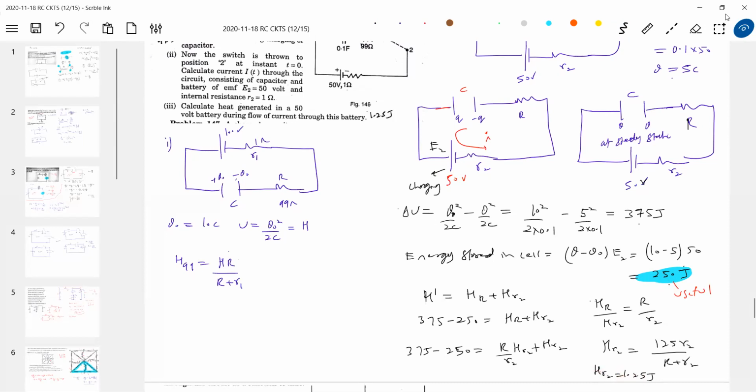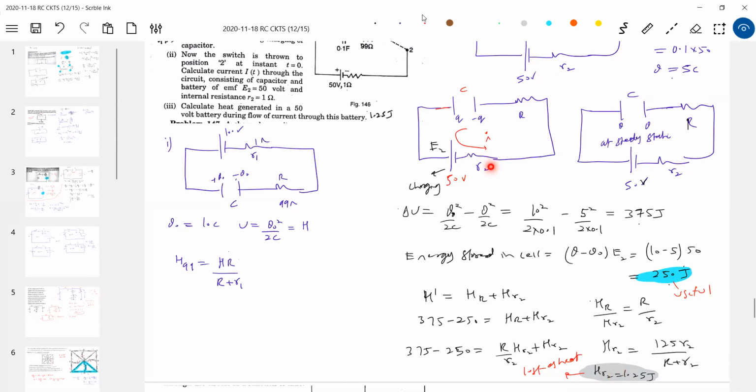This is what has been lost as heat. The terminology of asking questions will be very, very critical. Lost as heat. Able to get this one? Total energy given to the cell is the sum of these two. Useful energy available across the cell is this much. And this is permanently lost.